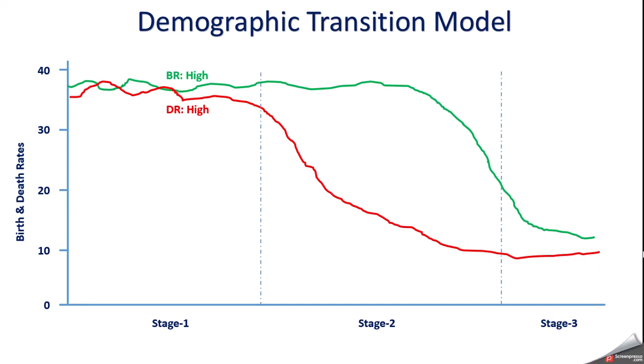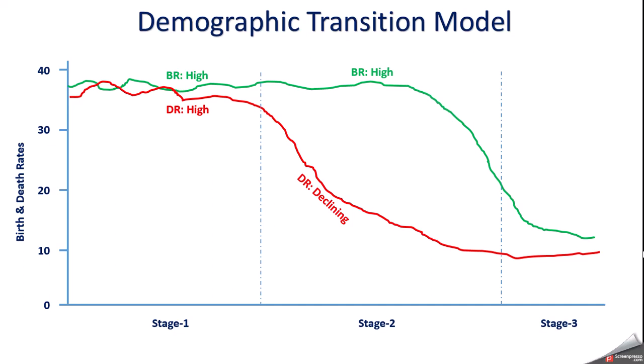When the country passes stage 1 and comes to stage 2, now what happens? Birth rate is still high, but death rate is declining. So in the second stage, you will write birth rate is high, but death rate is declining. Remember, not low. Don't write low death rate. You will write declining death rate.